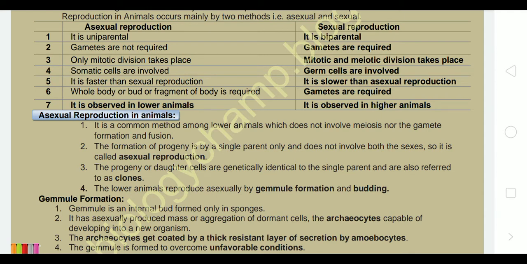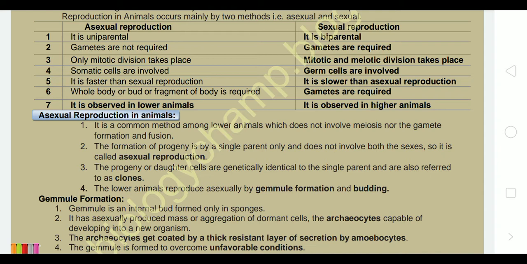Somatic cells are involved in asexual reproduction. Somatic cells means normal cells, any cell of the body. Only germ cells are involved in sexual reproduction. Asexual reproduction is a faster method, and sexual reproduction is slower than asexual reproduction.